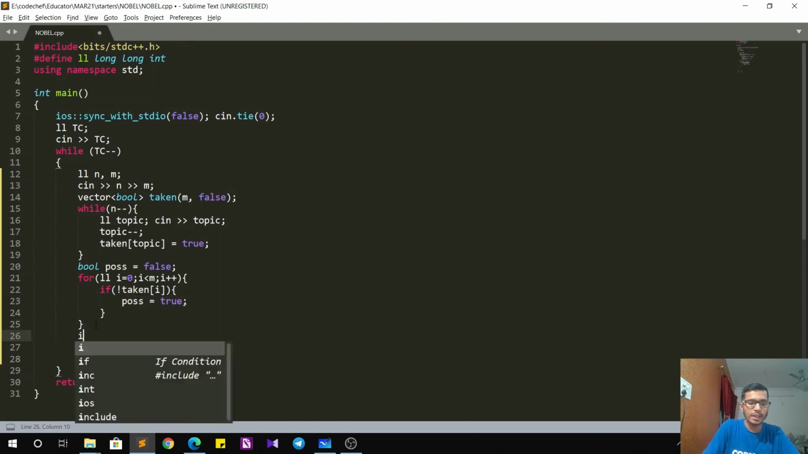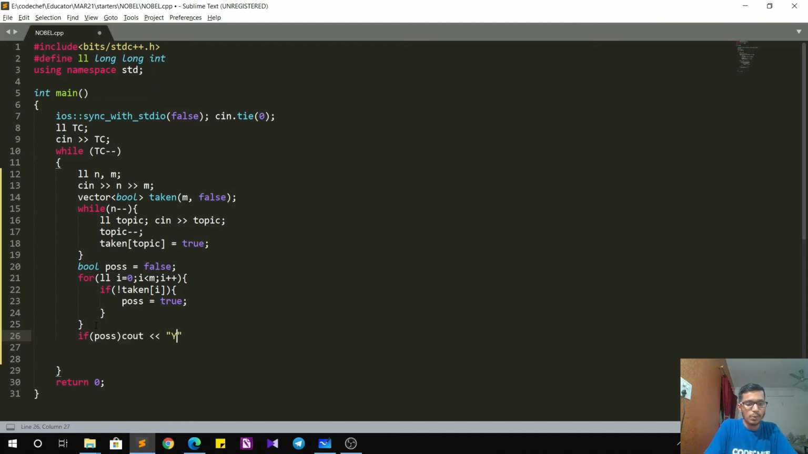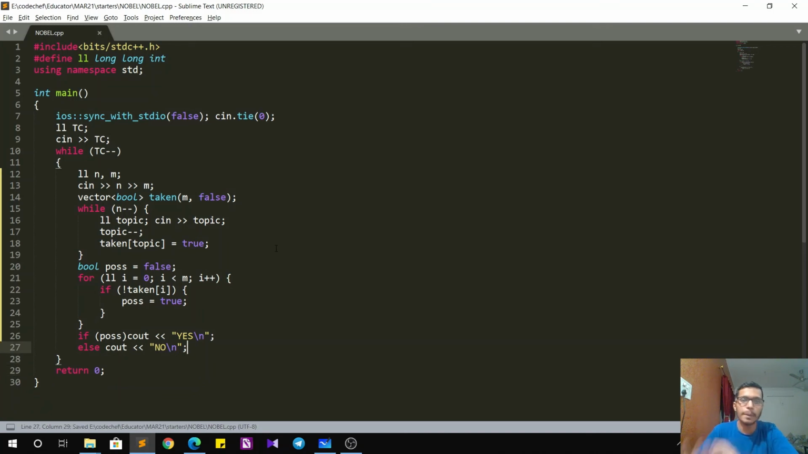And at the end, I just have to check that if pos, cout yes, that is he can win a Nobel, else he cannot win a Nobel. That's it. And that completes our C++ code. So the implementation was pretty easy. The only thing is that we have to mark the topics and then check whether any one of the topics is not taken. If it is not taken, then chef can easily win a Nobel. Now we have completed the implementation.